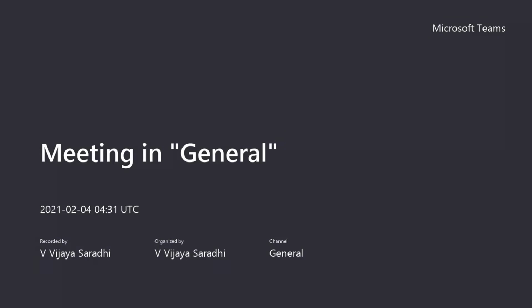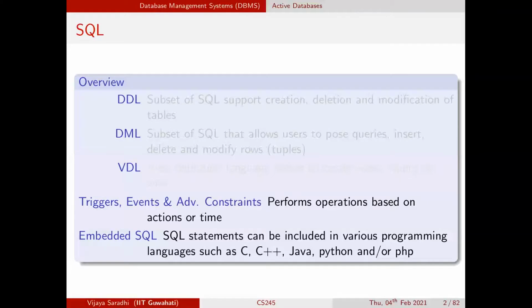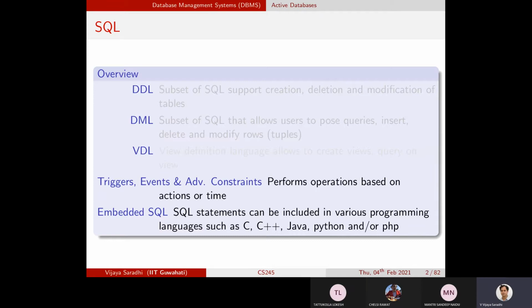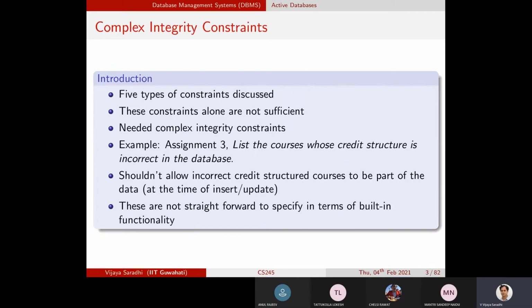In today's class, we will talk about assertions, triggers, and the associated discussion in active databases. And these are all part of placing advanced constraints on the database system. So, what are these advanced constraints?